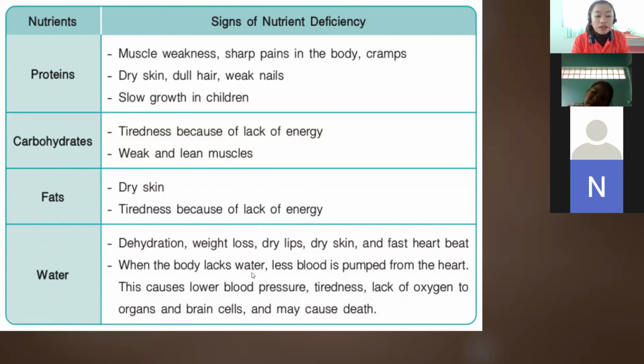When the body lacks water, less blood is pumped from the heart. This causes lower blood pressure, tiredness, lack of oxygen to organs and brain cells, and may cause death. Okay, so water is very important for us to stay hydrated, to prevent this kind of problems.